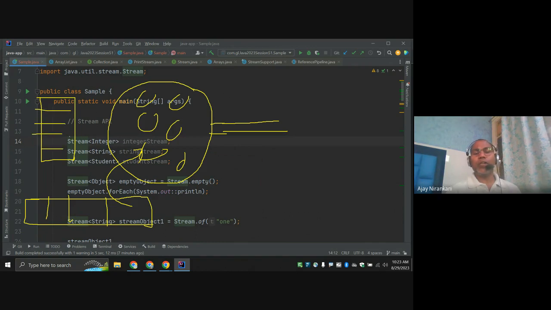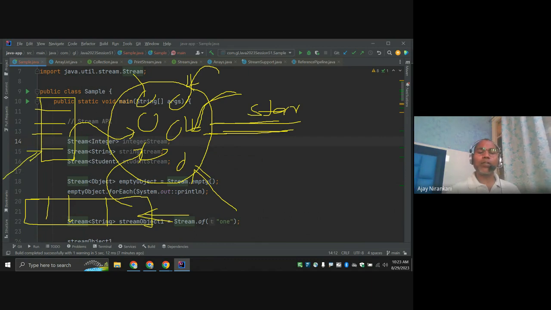List of values, you can consider as a source of your stream, or this value can be generated from the code, or you pass hard coded 1, 2 values here. So finally, whenever we are going to start a stream, we need data before, right? This data can be generated or available from the array data structure or the collection.